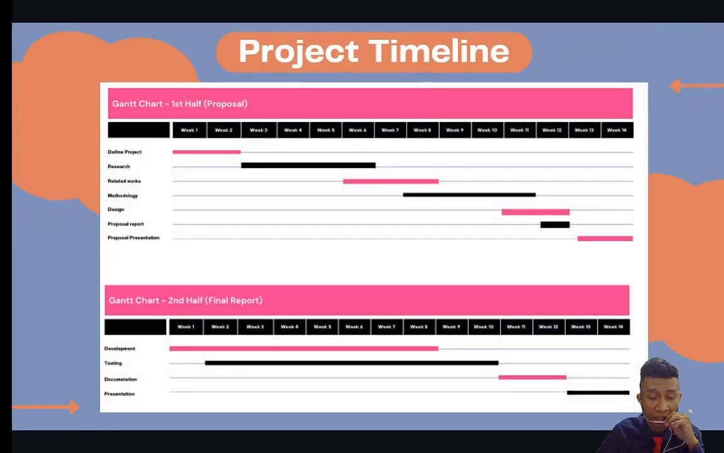So this is the project timeline for this project. The first half is this semester, where we do the proposal, and the second half is for the next semester, where we implement and do the final report of this project.